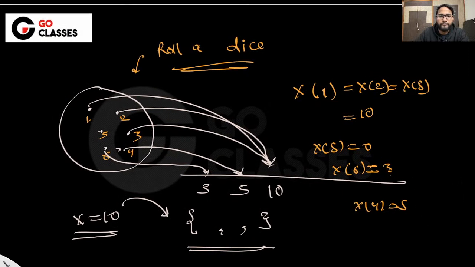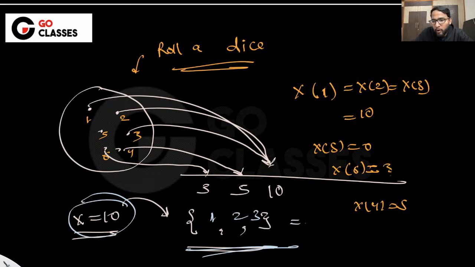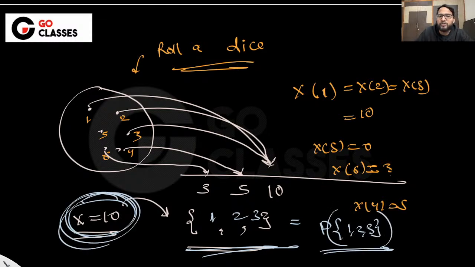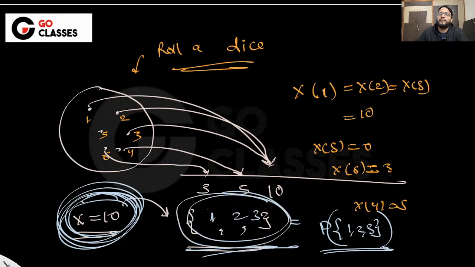I think you will say the outcomes here will be 1, 2 and 3, because it is mapping 1, 2, 3 to 10. So if I ask you the probability that x is 10, you will say it is the same as the probability of 1, 2, 3. Basically, anything I write here, like x equal to 10, is just a set. Let me know if that is clear to everyone.